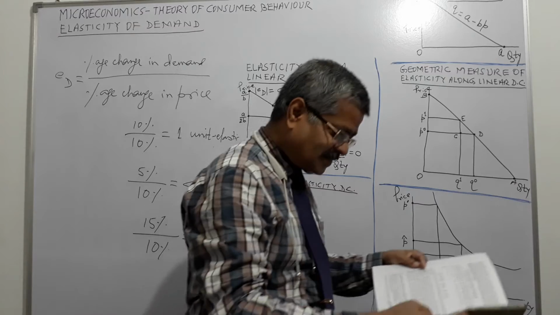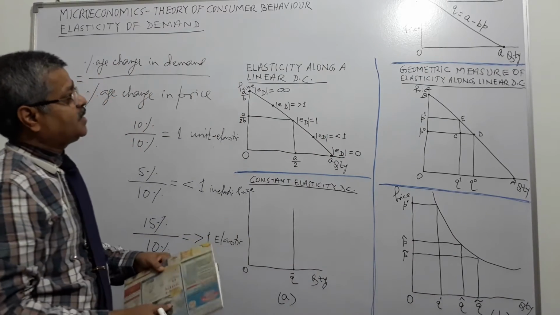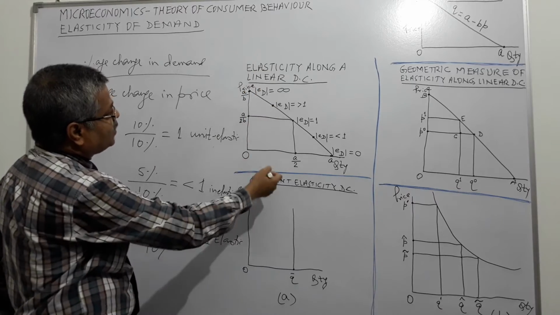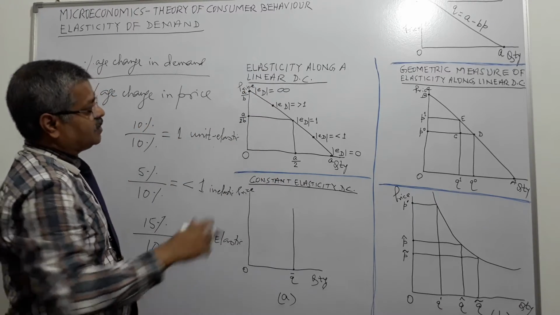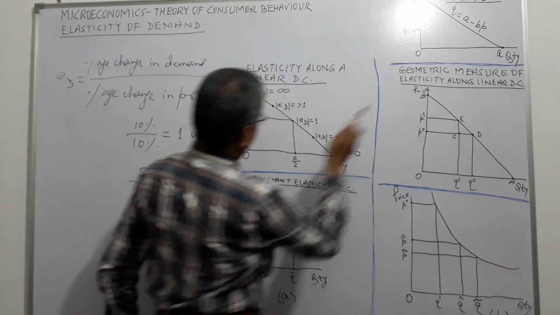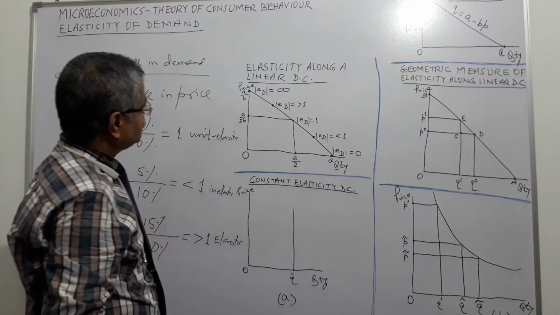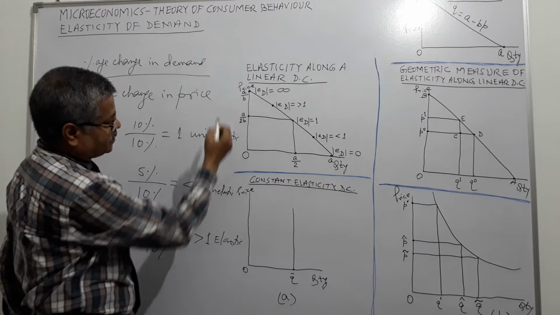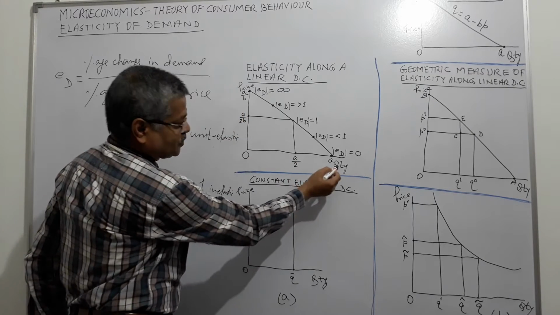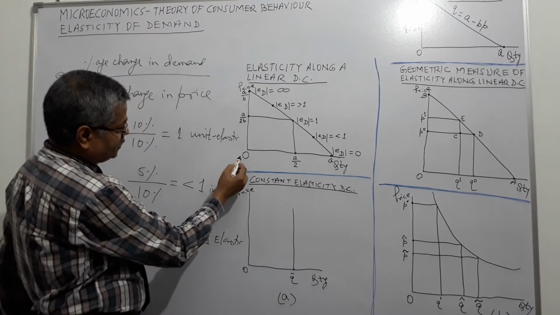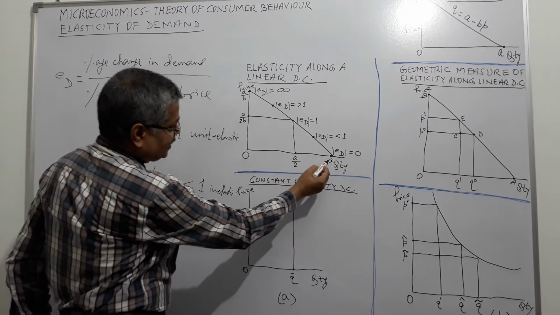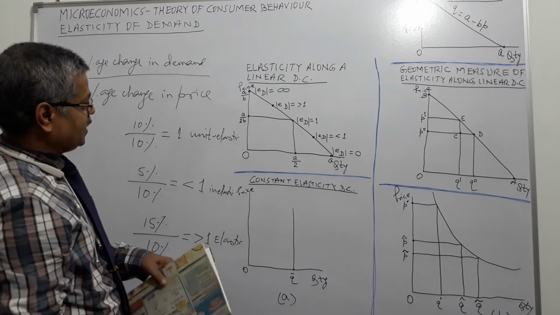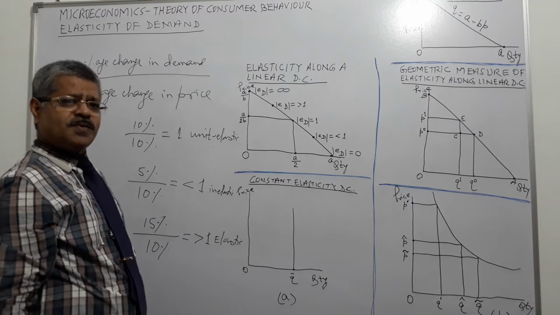Then elasticity along a linear demand curve. This is the elasticity along a linear demand curve. Linear we have seen. Here also it is linear. So you see here, this vertical is price, horizontal is quantity, right? This is O, quantity is A, price is A upon B, right? So what do we see here?